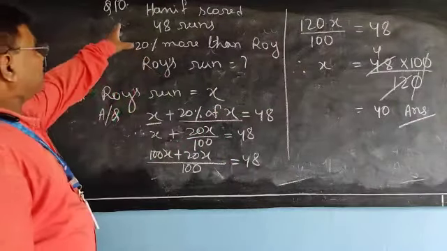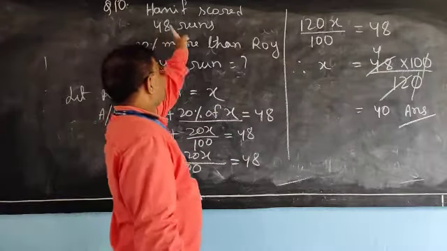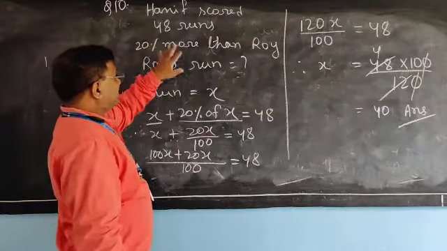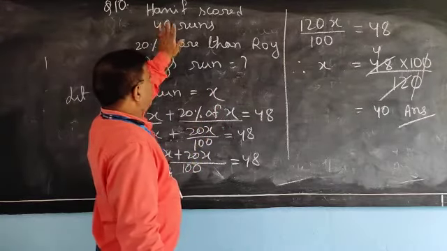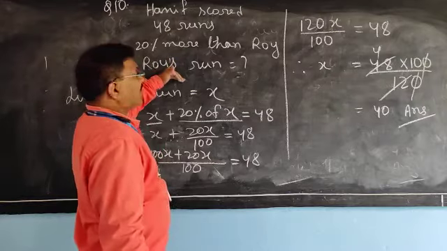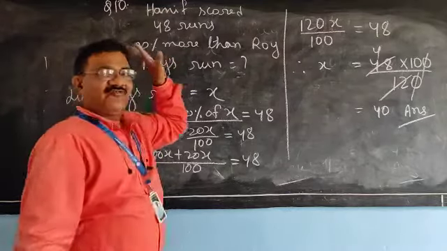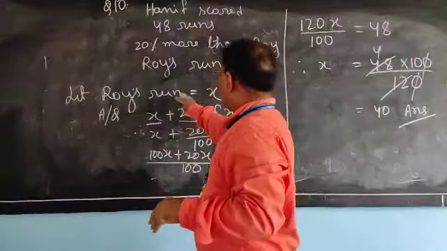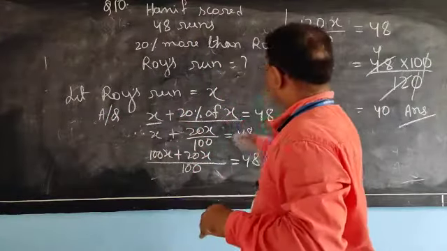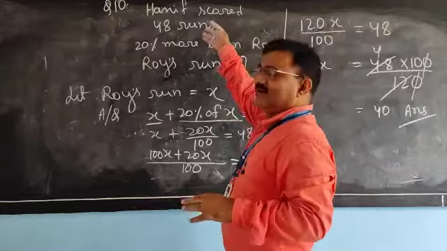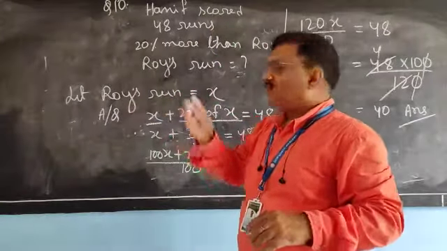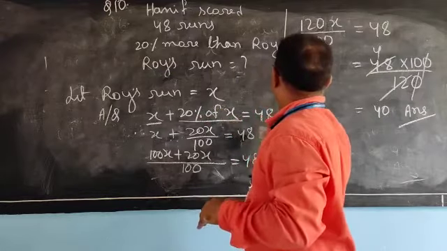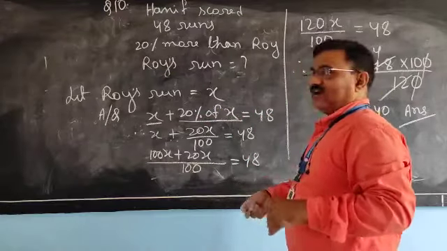Hanif scored 48 runs, which is 20% more than Roy's run, and you are asked to find Roy's run. We considered Roy's run as X, and Hanif's run is 20% more than Roy's, so 20% of X, and after solving we got 40.